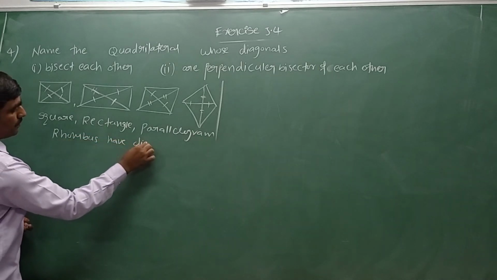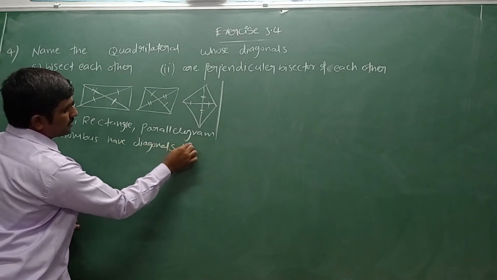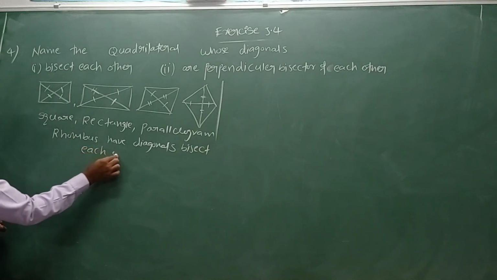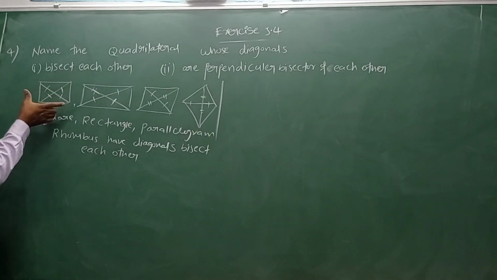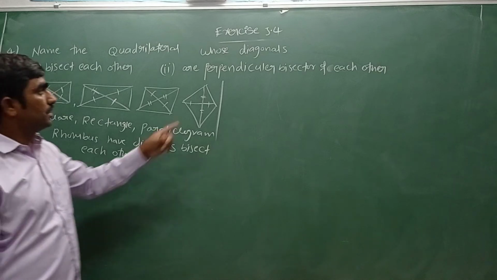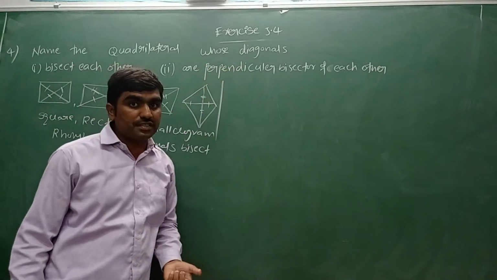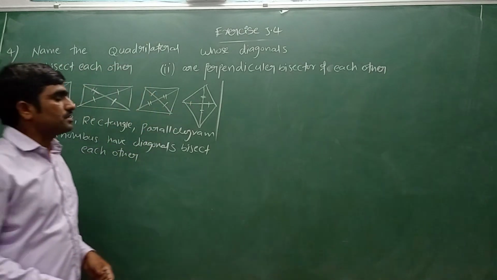Diagonals bisect each other. Means what? Near the intersecting point of the diagonals, they will divide into two equal parts. In which type of quadrilateral can we see diagonals perpendicularly bisect each other? Means near the intersecting point we can see right angles also.